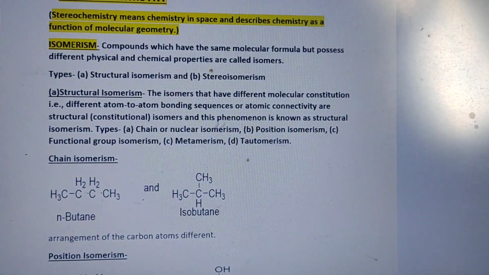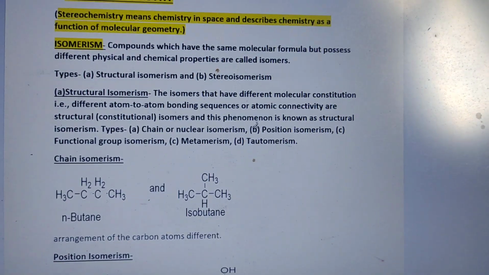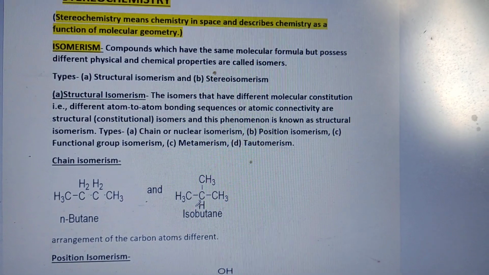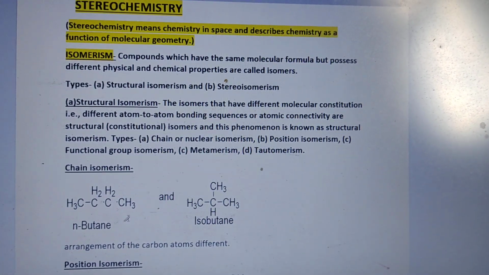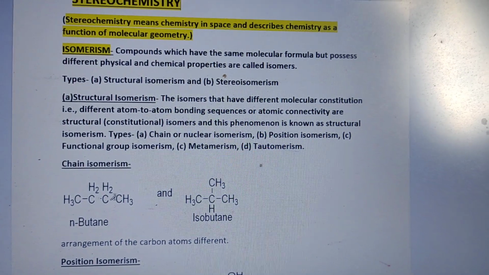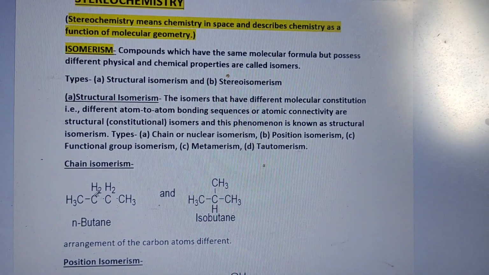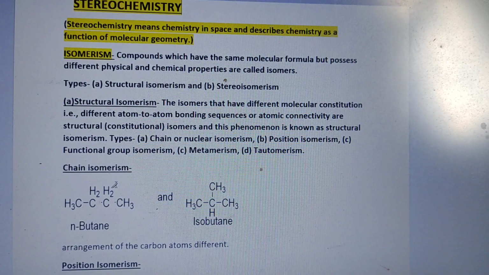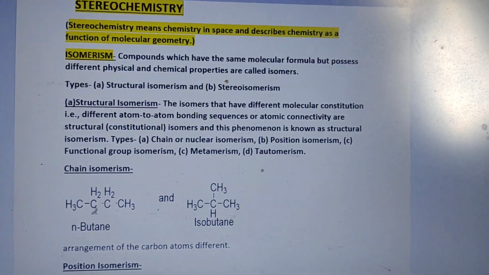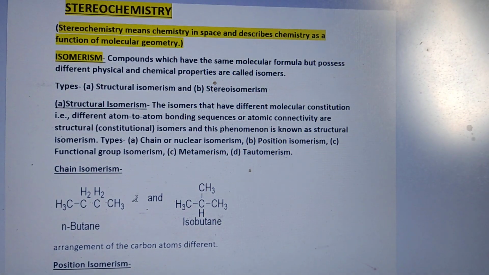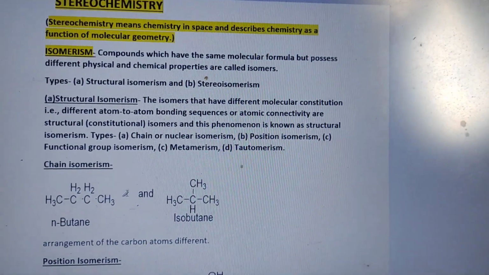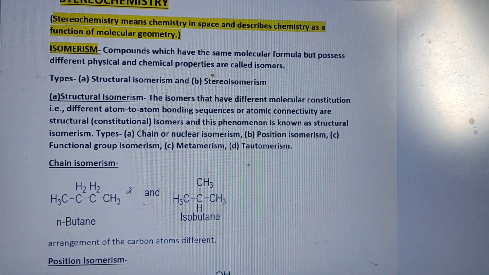For example, in one the carbon is attached to 2 CH3, 1 H and 1 CH3; in the other the carbon is attached to 1 CH3, 1 CH2CH3 and 2 hydrogen. So the atom bonding sequence is defined. That is called constitutional or structural isomerism.